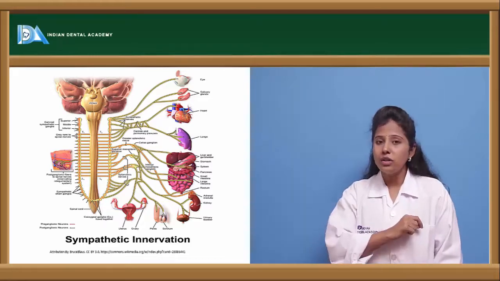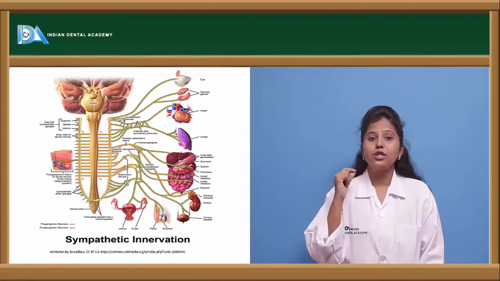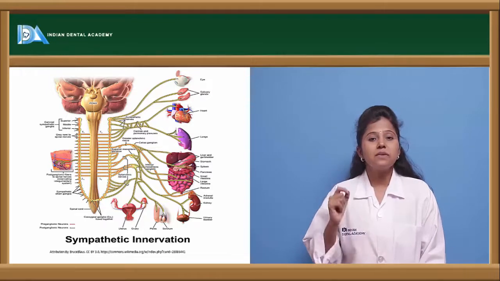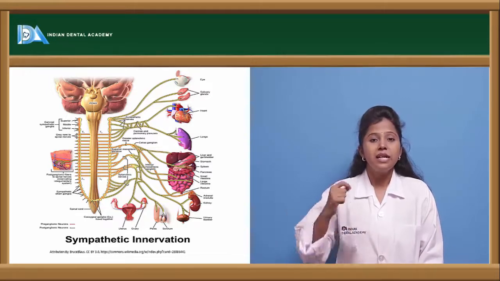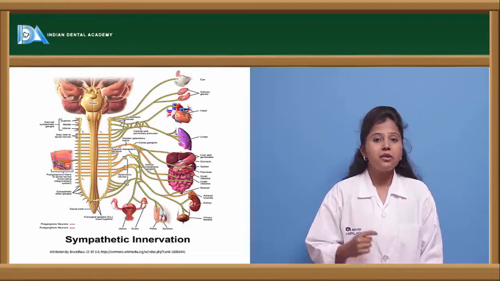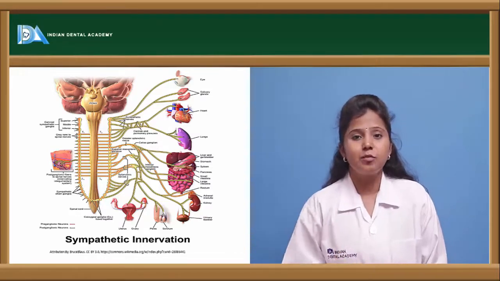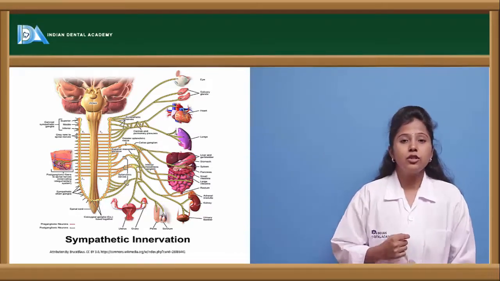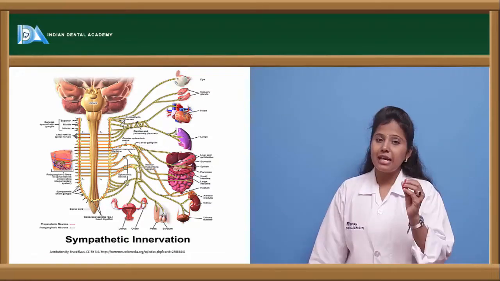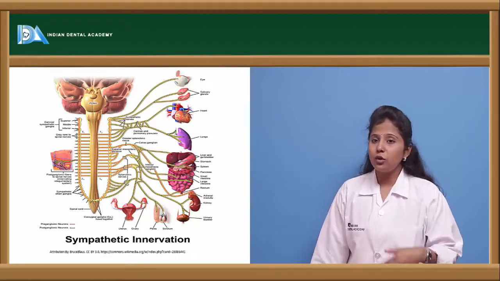We can say all over the body sympathetic innervation can be observed, but the effects caused in each organ differ. For example, because of the sympathetic innervation, there will be increased heart rate and increased contractility of the heart. Whereas in the renal system, it causes increased adrenal gland stimulation, which leads to aldosterone activation in the kidneys. So the effect of the sympathetic system differs from organ to organ.